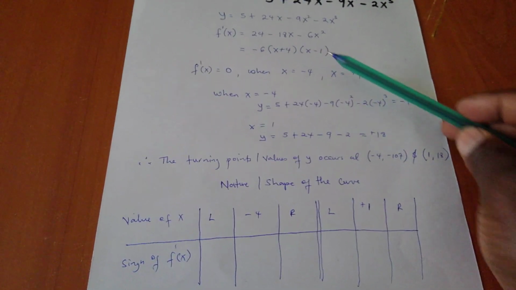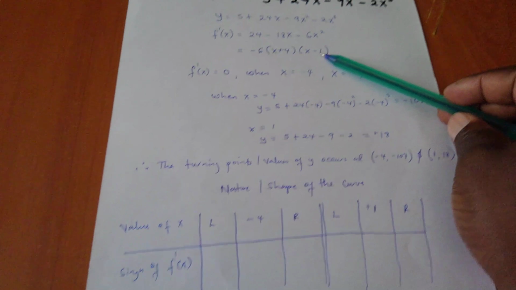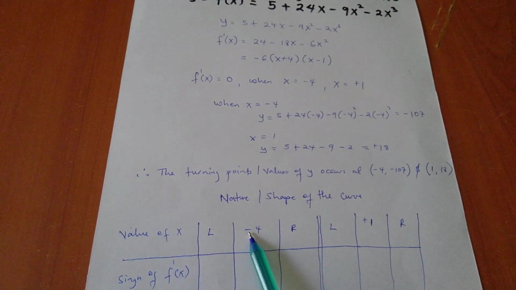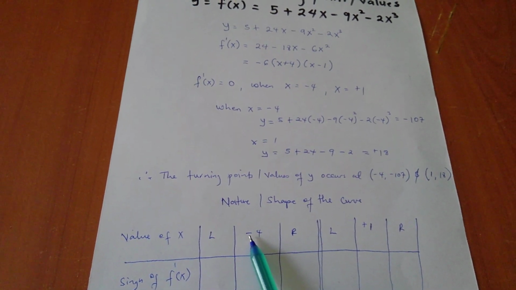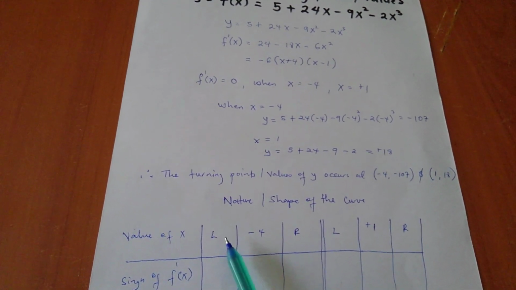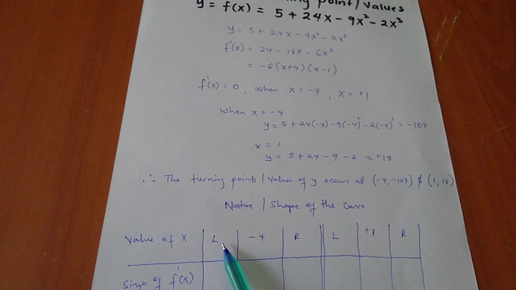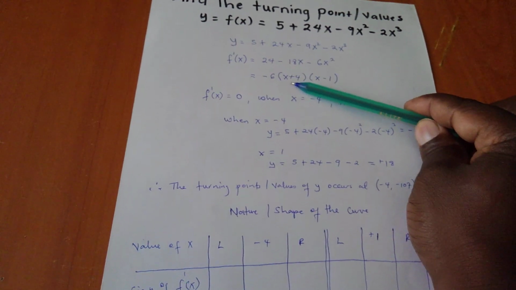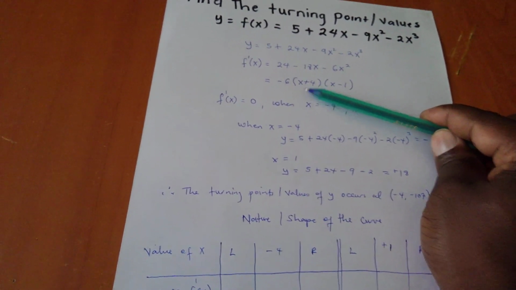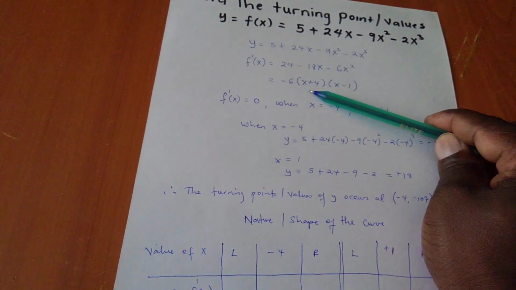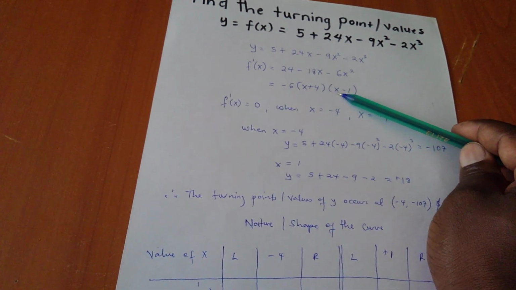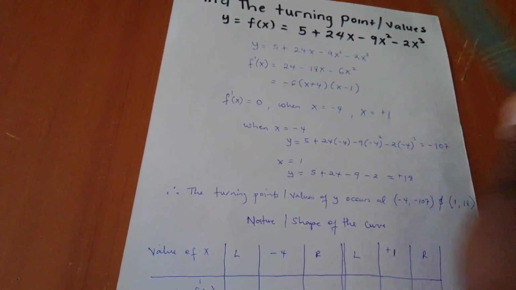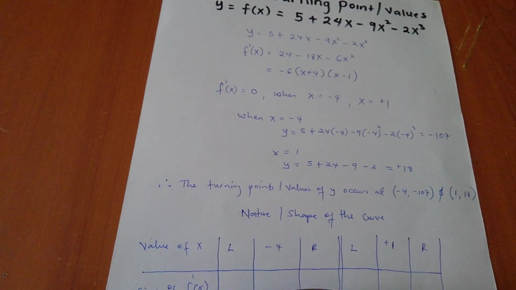Now going back to the dy/dx, or the derivative, if I choose from the left, if you studied integers on the number line, from the left hand side of -4, let me take the immediate one, which is -5. If I put it in here as my x, this one will be a negative, this one will be a negative. If they multiply, it will be a positive, then times the negative outside, so I'll end up with a negative value.